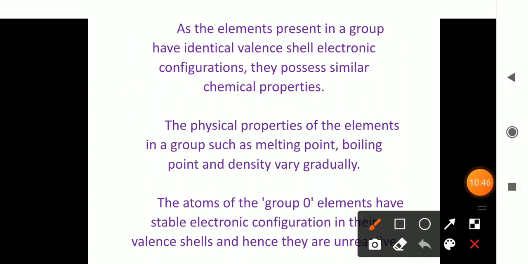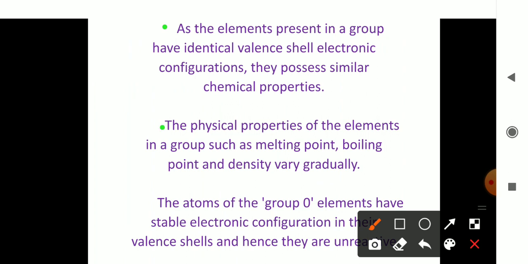Then let us see the next feature. Here I have taken 3 features. Look at the first point. What is given? As the elements present in a group have identical valence shell electronic configuration, they possess similar chemical properties. Can you understand, students? The elements of a group possess similar chemical properties. It is due to what? Because of the similar outer electronic configuration. If you take group number 1, alkali metals, they all will be metals because of the similar outer electronic configuration.